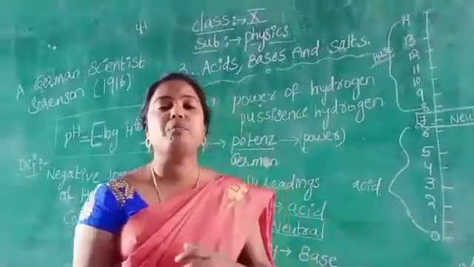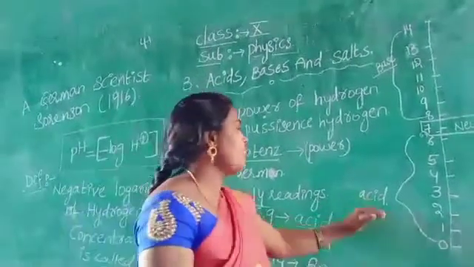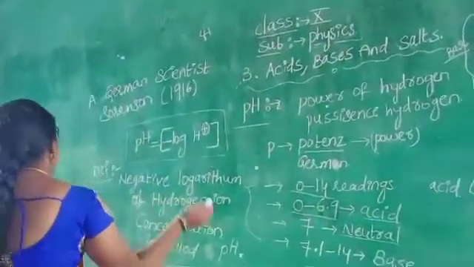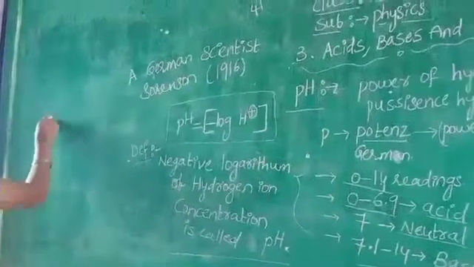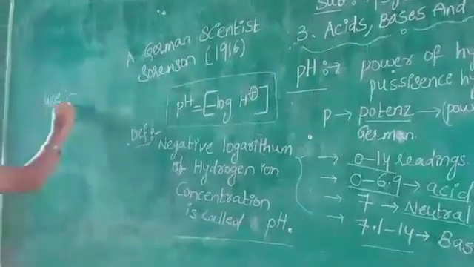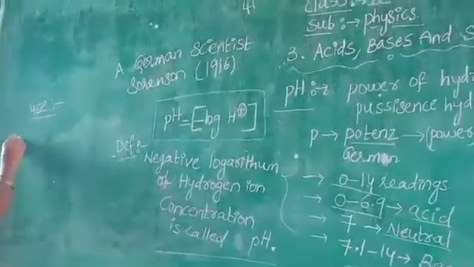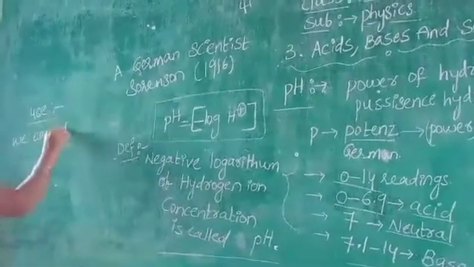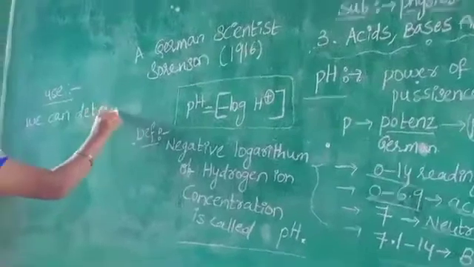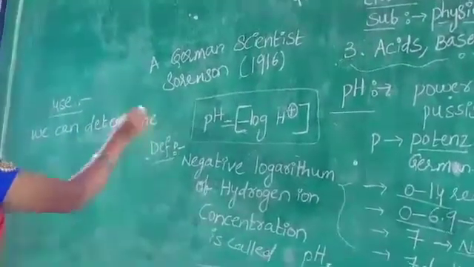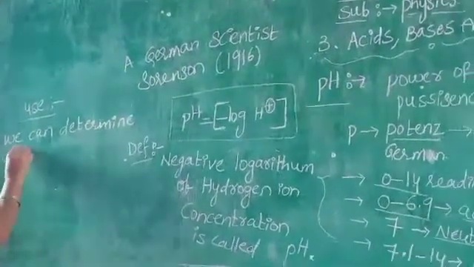What is the use of the pH scale? By using this pH scale, we can determine whether